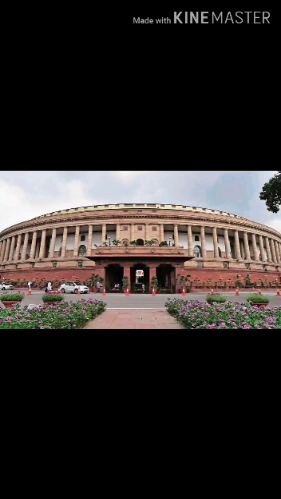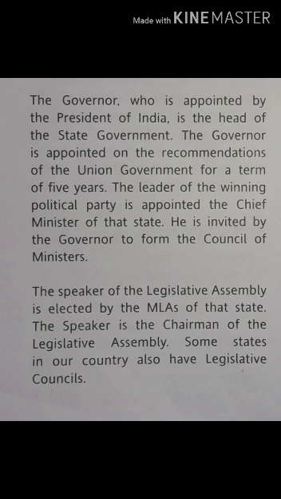Now, what are legislative councils? Just as there are two houses in the parliament, the lower house, Lok Sabha, and the upper house, Rajya Sabha, in some states also there are two houses, the State Legislative Assembly being the lower house and the Legislative Council as the upper house. This type of legislature is called a bicameral legislature.